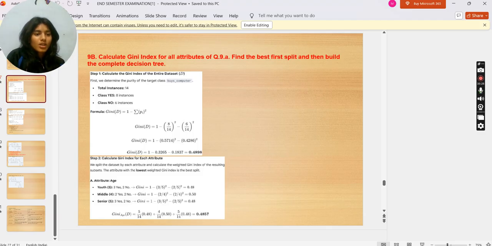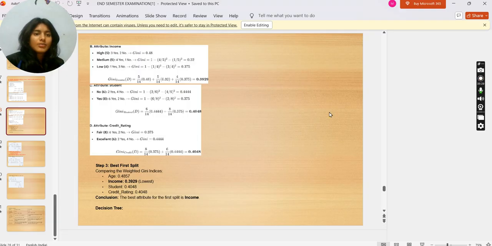0.4857. Now attribute income. High 0.48, medium 0.32, low 0.375. So Gini income of D is equal to 0.3929. We have attribute student: no is equal to 0.444, yes is equal to 0.375. Now Gini student of D is equal to 0.4048. Attribute credit rating: fair is equal to 0.375, excellent is equal to 0.4444. Gini credit of D is equal to 0.4048.